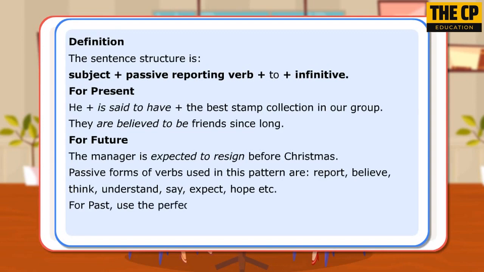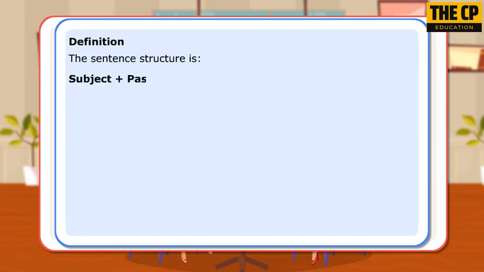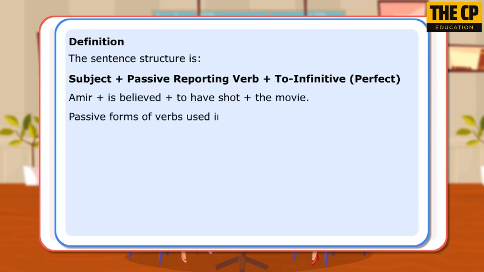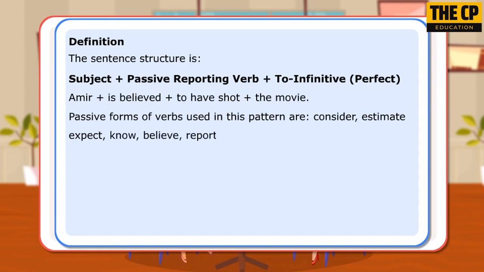For past, use the perfect infinitive: to have been, to have seen, to have done. Subject plus passive reporting verb plus to infinitive, perfect. Amir plus is believed plus to have shot plus the movie. Passive forms of verbs used in this pattern are consider, estimate, expect, know, believe, report, say, think, understand, and to be rumored.